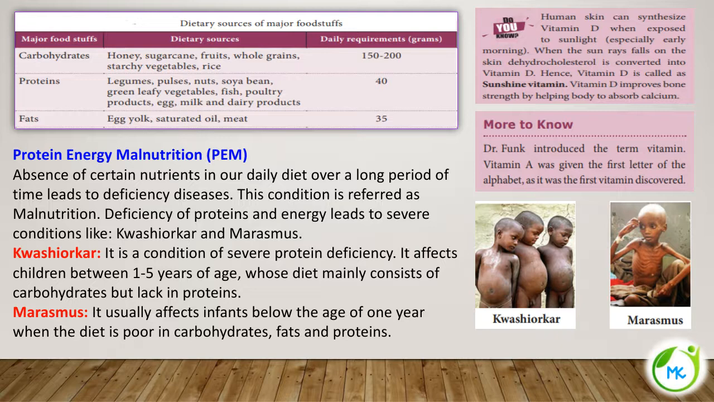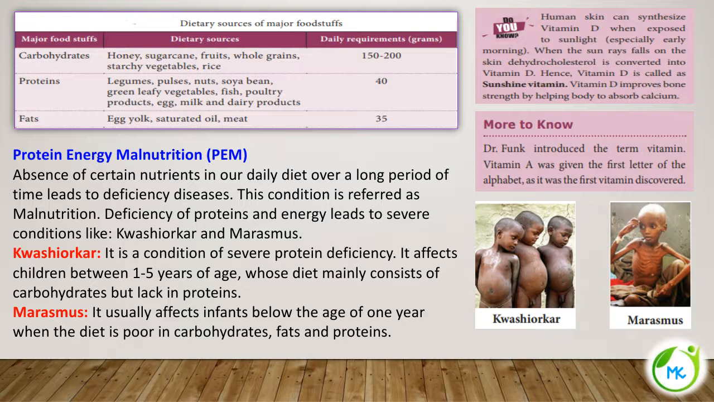And what is the function of this vitamin D? It improves the bone strength by helping the body to absorb calcium. So the calcium which we take in through food has to be deposited on the bones, thereby strengthening the bones. This deposition takes place with the aid of vitamin D.